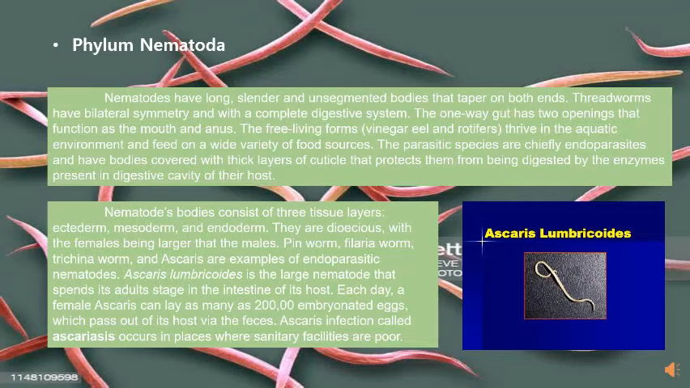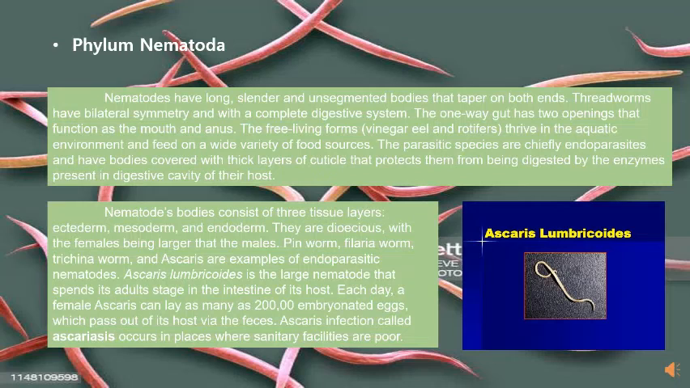The free-living forms, vinegar eel and rotifers, thrive in the aquatic environment and feed on a wide variety of food sources. The parasitic species are chiefly endoparasites and have bodies covered with thick layers of cuticle that protect them from being digested by the enzymes present in the digestive cavity of their host. Nematodes' bodies consist of 3 tissue layers: ectoderm, mesoderm, and endoderm. They are dioecious, with the females being larger than the males.